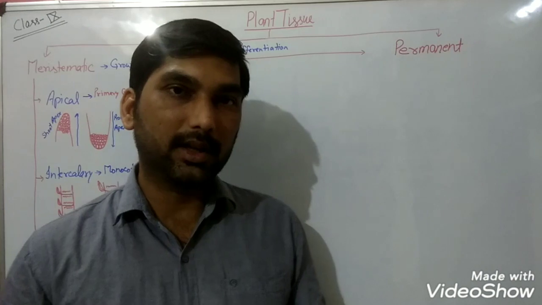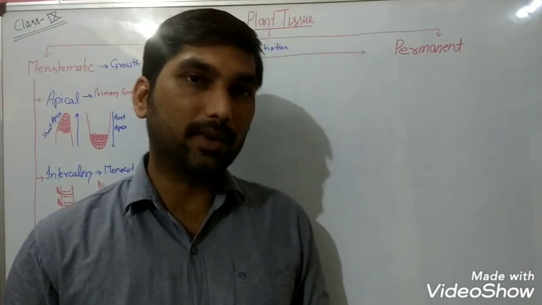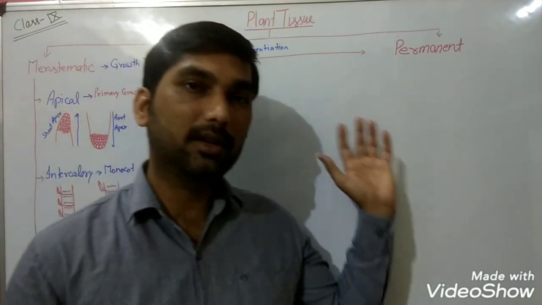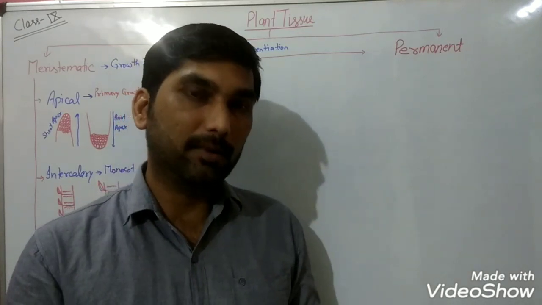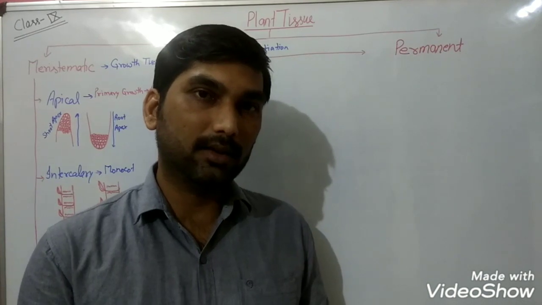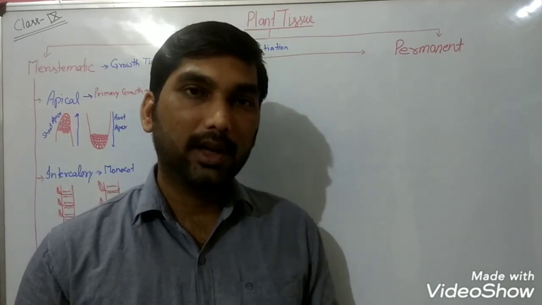The first chapter that we have already completed, fundamental unit of life, cell. Along with this, the second chapter, tissues, where we are discussing plant tissues and will discuss animal tissue further, and then finally the third one, the last one for the half yearly exam, that is what?